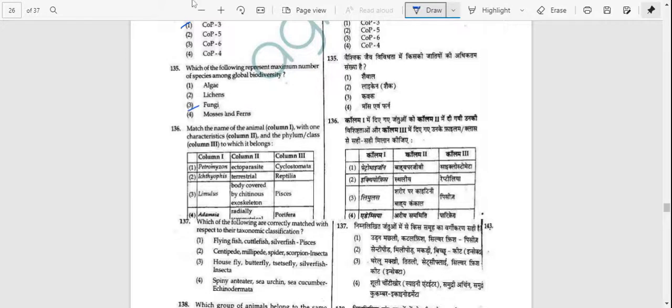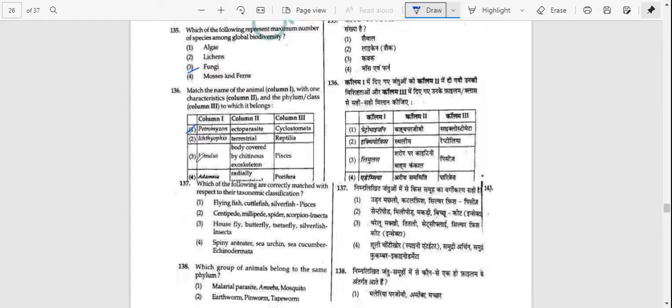Question number 136. Match the following with the characteristics. Phylum: Petromyzon, ectoparasite, Cyclostomata; Ichthyophis, terrestrial, Reptilia; Limulus, body covered by chitinous exoskeleton, Pisces; Adamsia, radially symmetrical, Porifera. Answer is option number A, that is Petromyzon, ectoparasite and Cyclostomata.